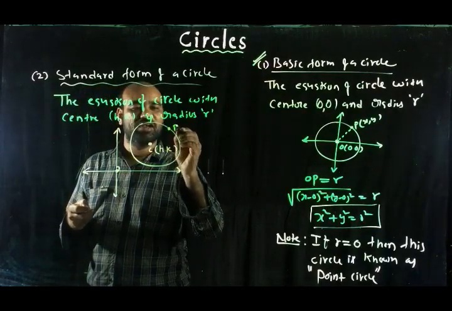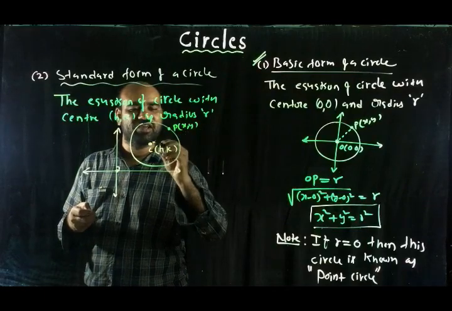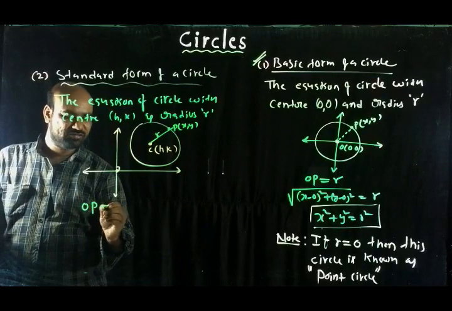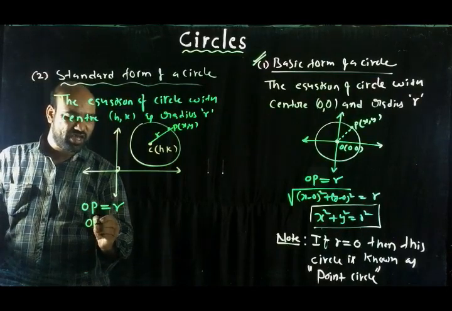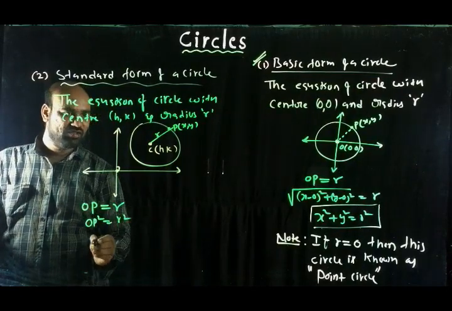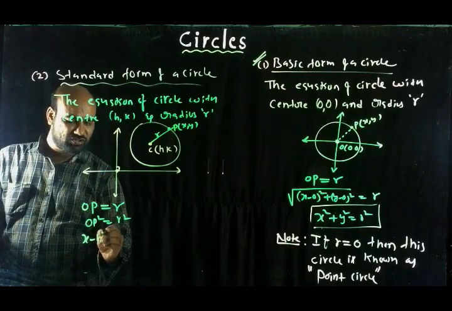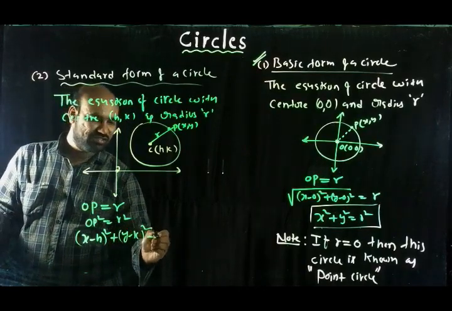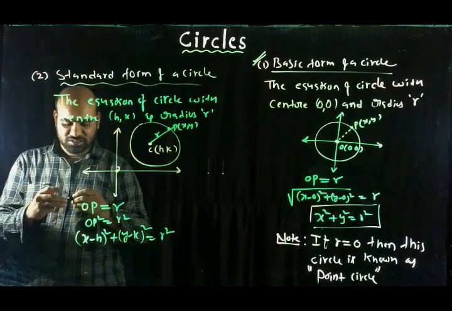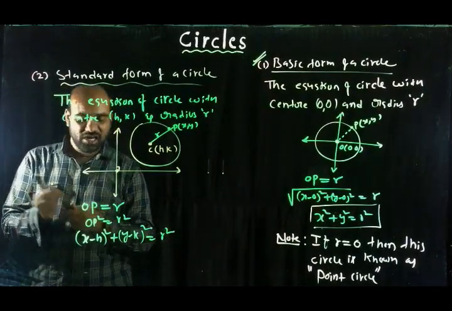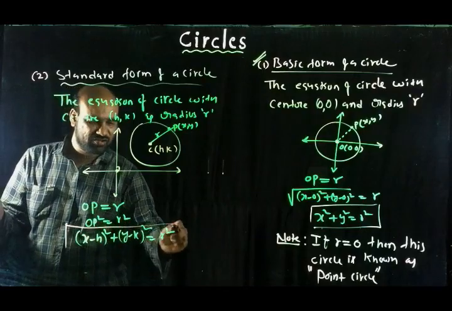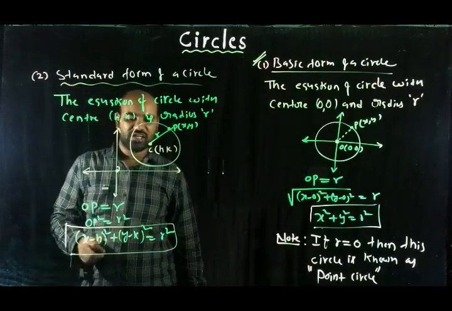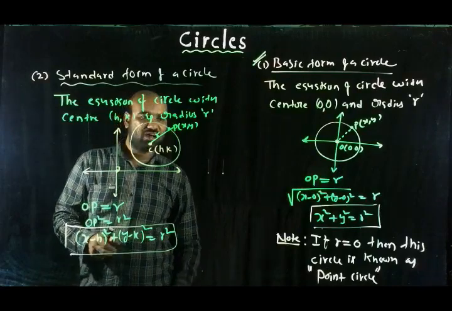Let a variable point on the circle be (x, y). This is r, so CP = r, or CP^2 = r^2. That means (x - h)^2 + (y - k)^2 = r^2. This is taken as the standard form of a circle equation. It means this is the equation of the circle with center (h, k) and radius r.